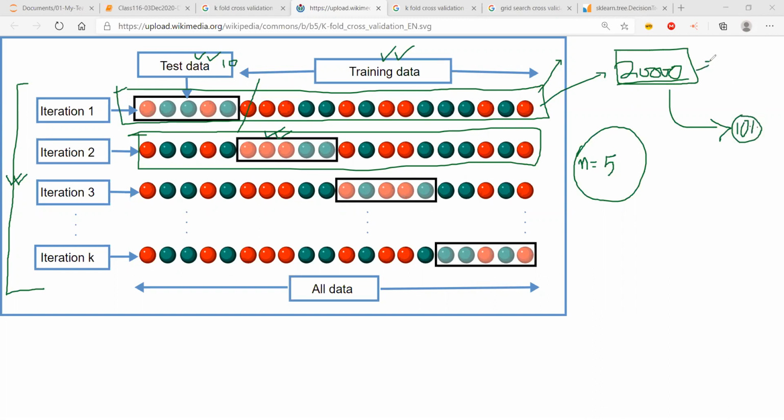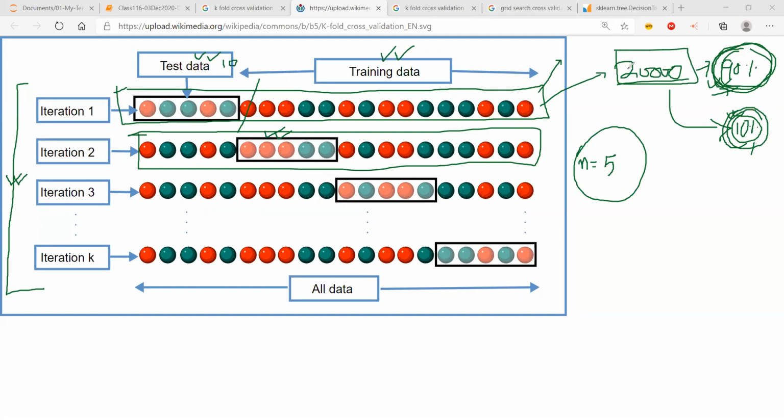Okay, on the rest 90%, which I have not kept aside, I will build the model, and I will test it on the 10% of data. So the model learns the parameters or the pattern in the data from the 90% of data, and then it tests the outcomes, whether it has really learned it or not, on the 10% of data.